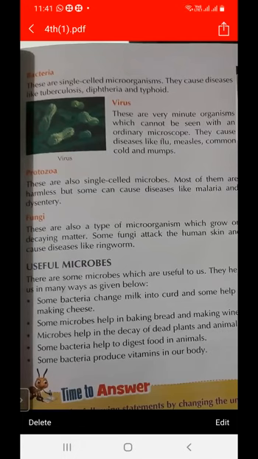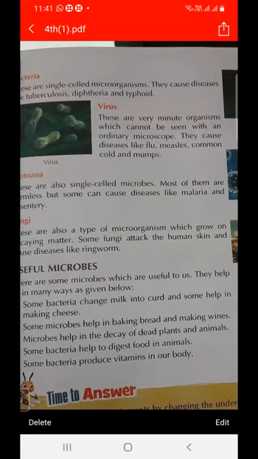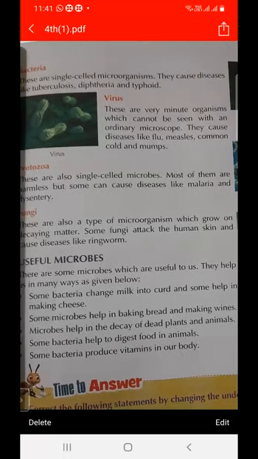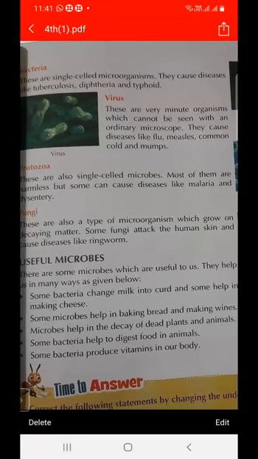So fungi is also a microorganism. And where does fungi grow? Fungi grows on the decaying matter. Most of them are harmless and some fungi attack the human skin and cause a disease just like ringworm.